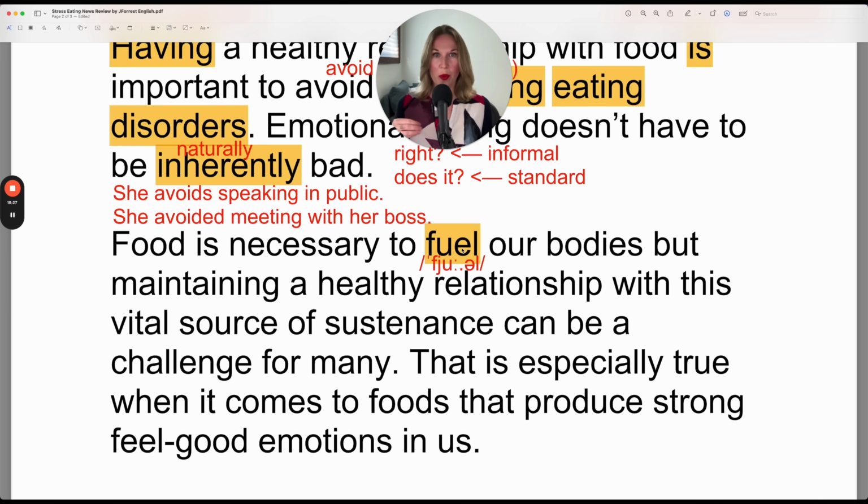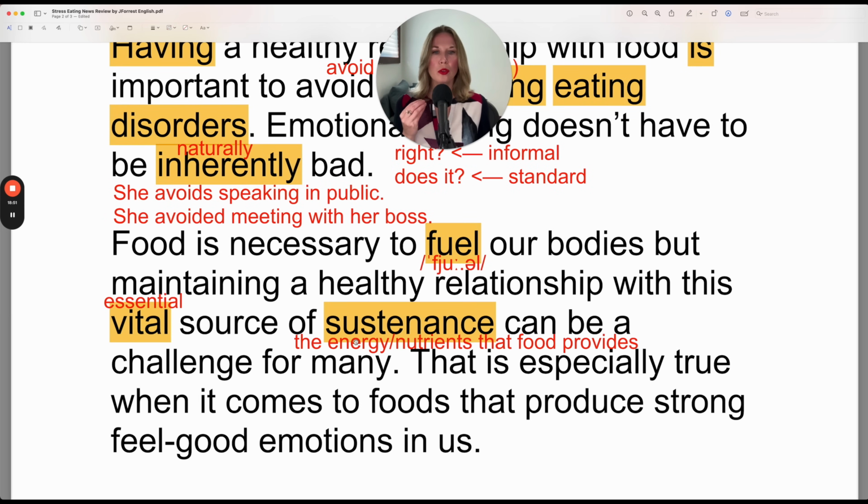Of course, you're familiar with fuel for vehicles, but of course, our bodies need fuel as well, and food is how we do that. Food is necessary to fuel our bodies, but maintaining a healthy relationship with this vital source of sustenance can be a challenge for many. Sustenance refers to the energy or the nutrients that food provides. So it's not the food in itself, it is what food provides us that is essential for our survival. And vital is another way of saying essential.